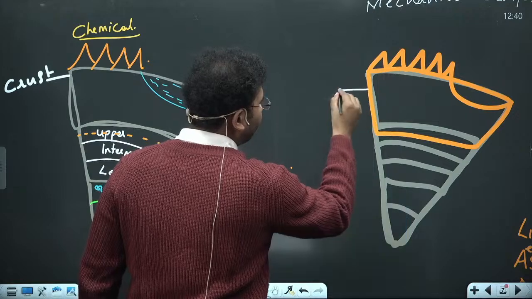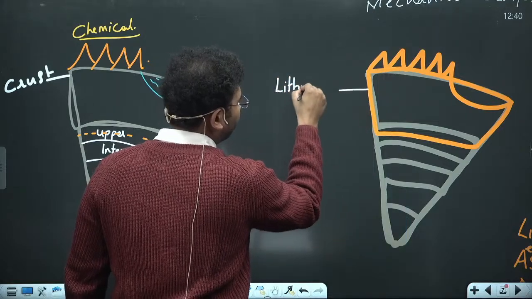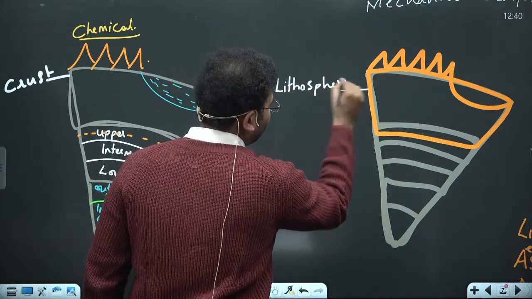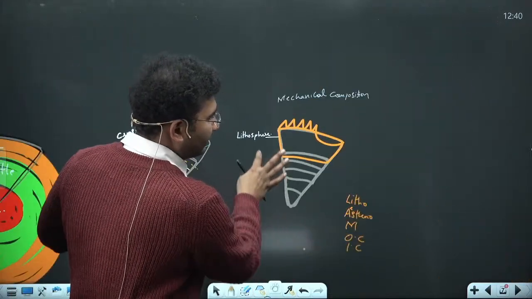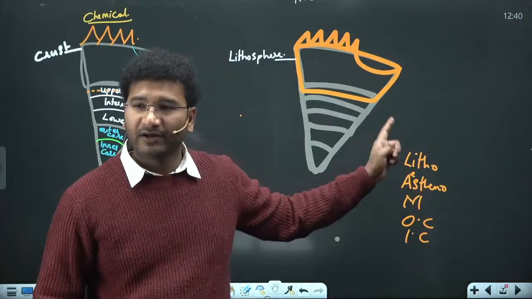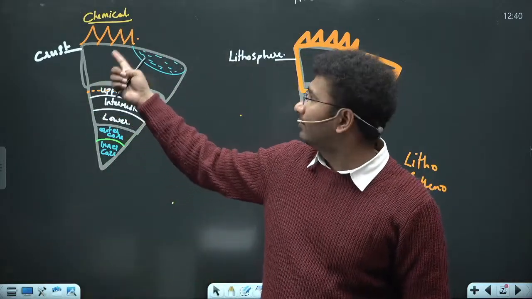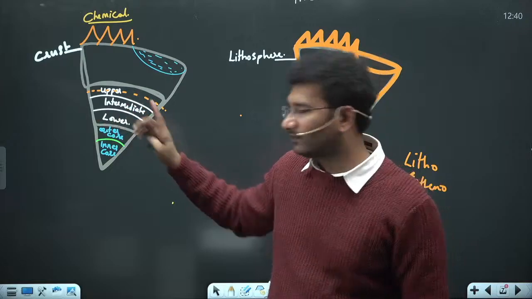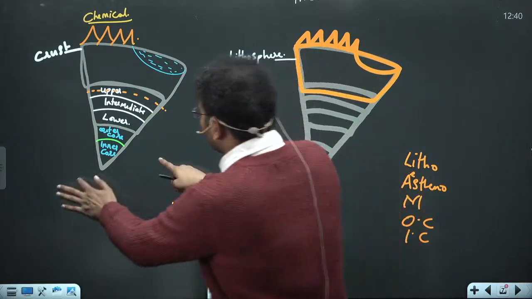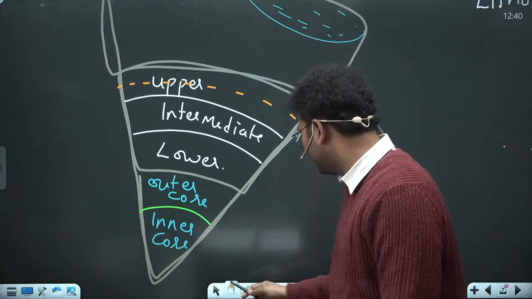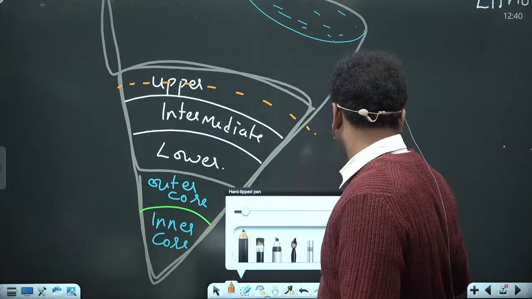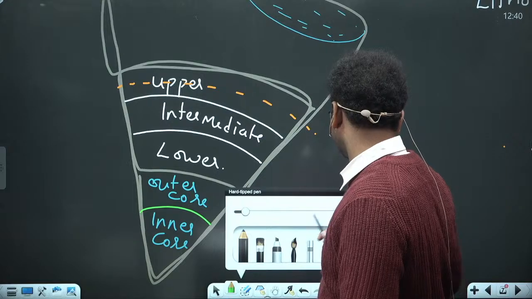Now what is asthenosphere? I have also told that there is asthenosphere. Asthenosphere, when you compare it to the chemical composition of the interior of the earth, is nothing but the lower part of the upper mantle. Let me take a different color for this asthenosphere.